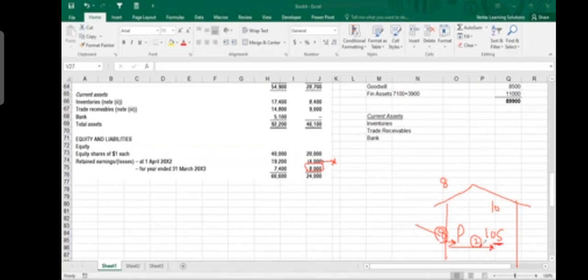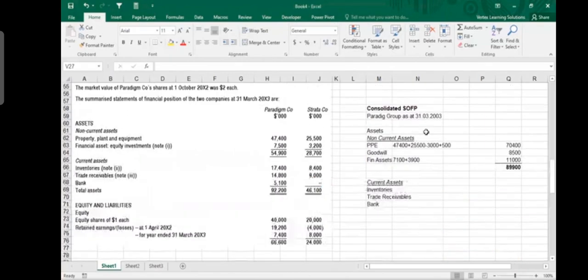because that profit you cannot realize. That's why you call it unrealized profit. So that $2 was subtracted from the income statement profit, retained earnings, and also subtracted from the group inventory. So this is one adjustment which we need to do to the inventories.